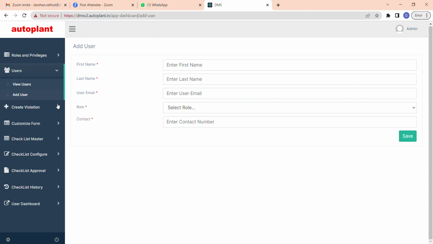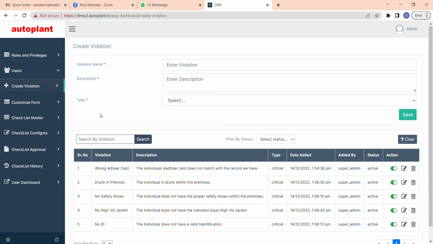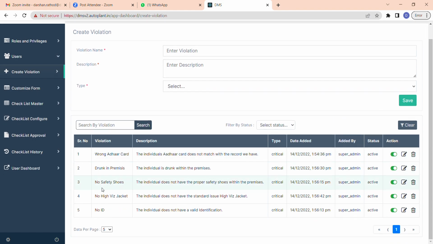The third one, in the sidebar, is create violation. As I told you while explaining, plants have different violations. So you can add the violation list; we have added some here, like drunk in premises, no safety shoes, no ID, wrong Aadhaar card. These are all the violations that we have created. You can also create them and save them for the users. So all of this is accessible to admin only.